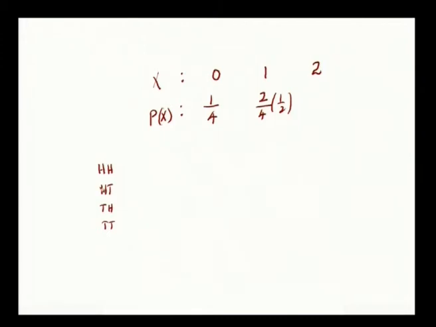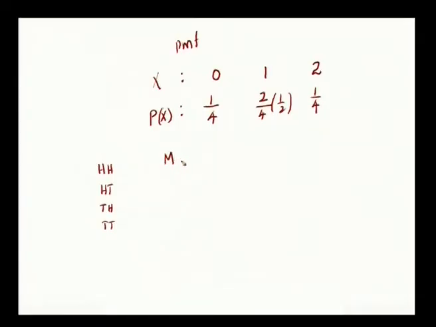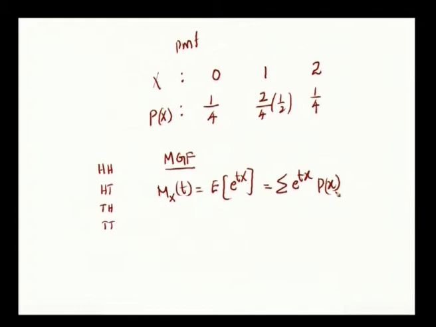Okay. X equal to 2 means this particular sample point, therefore the probability is 1 by 4. This is your PMF, right. And how to find the moment generating function for this? Write down the formula, M_X(t) is equal to the expectation of e power tX, which is a summation. I have to use summation because this is a discrete random variable, discrete distribution. So, the x values range as 0, 1, 2 and the corresponding probability values are 1 by 4, 1 by 2 and 1 by 4.